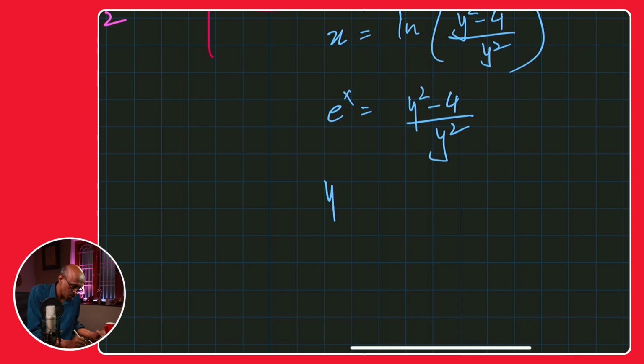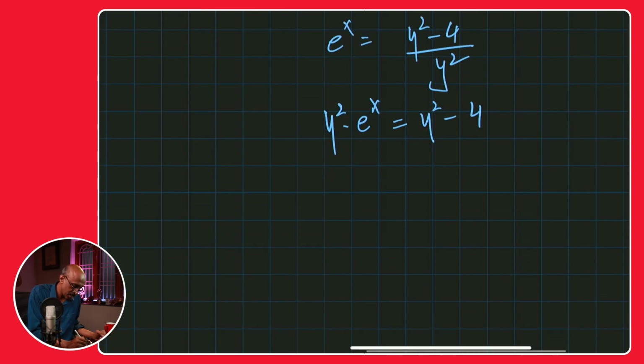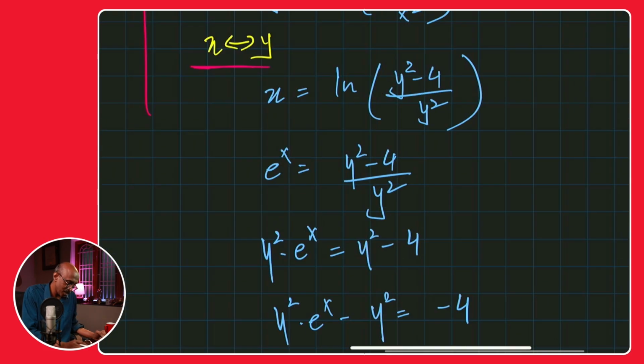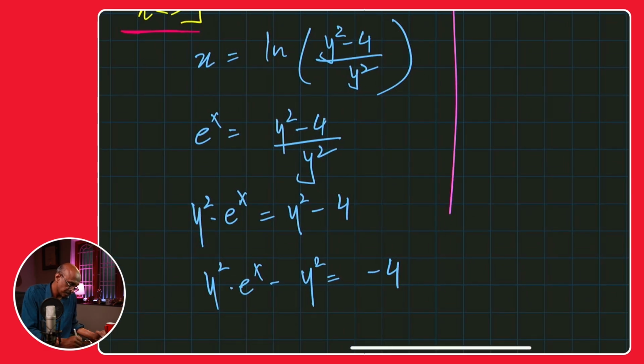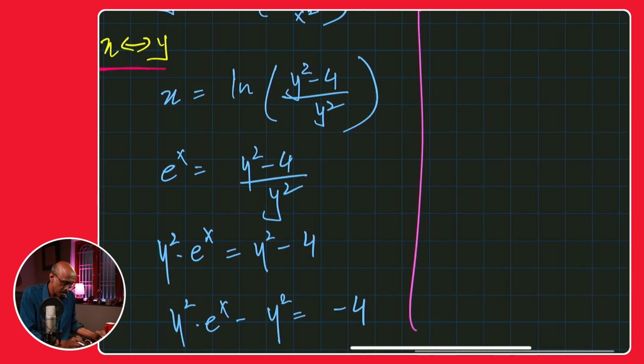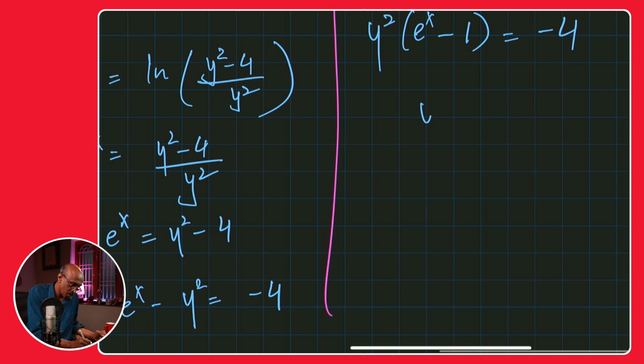So this is going to be y squared times e to the power of x equals y square minus 4. Let's collect y squares. So we have y square times e to the power of x minus y square equals negative 4. All right, I'm going to continue on this side now. Is this visible? Yeah, let me factor out that y square: y square times e to the power of x minus 1 equals negative 4. And so my y square must be equal to negative 4 over e to the power of x minus 1.